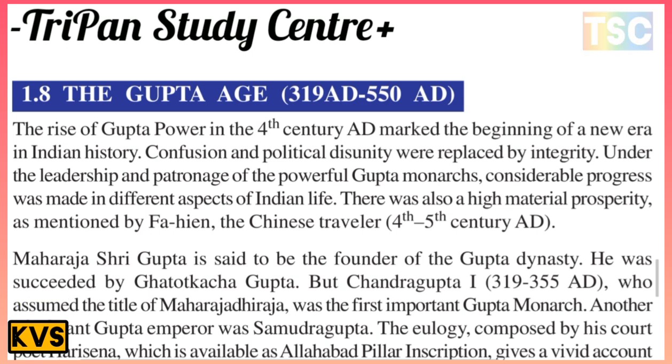Political disunity was replaced by unity. Under the leadership and patronage of the powerful Gupta monarchs, considerable progress was made in different aspects of Indian life. There was also high material prosperity, as mentioned by Fa-Hien, the Chinese traveller of the 4th to 5th century AD. The most important sources here concern the Gupta age.